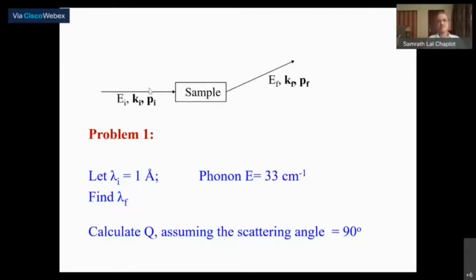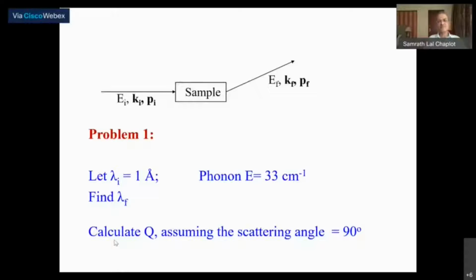If this energy is, as it will turn out, about 80 milli-electron volts, and the phonon is about 4 milli-electron volts, the outgoing neutron should have an energy of either 80 minus 4 or 80 plus 4, so either 76 or 84. Please correspondingly convert into the wavelength units. That will be simple.